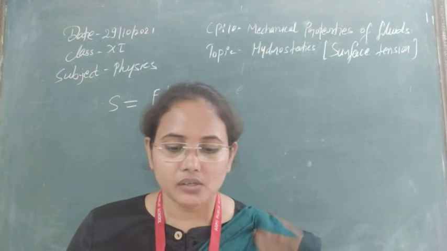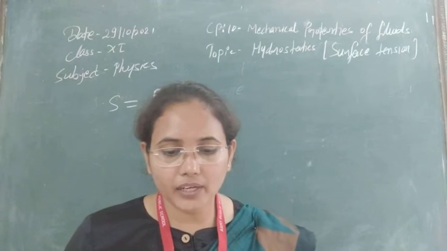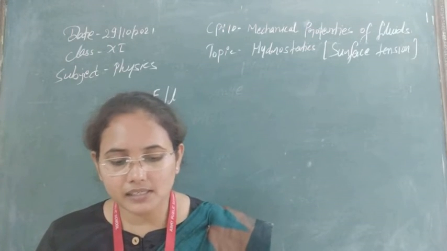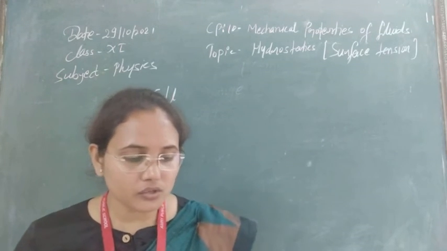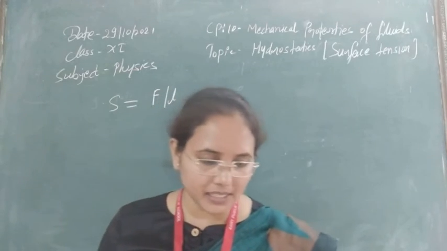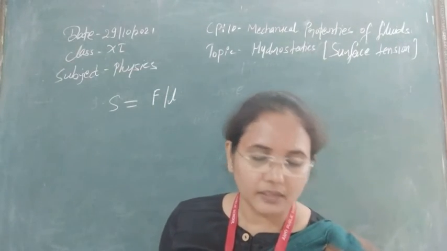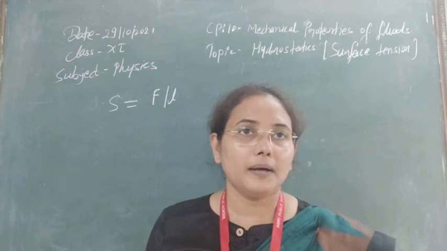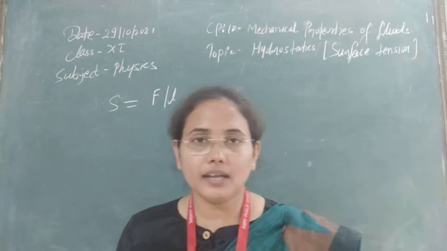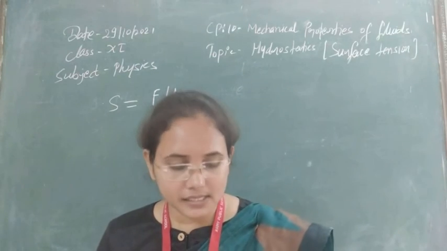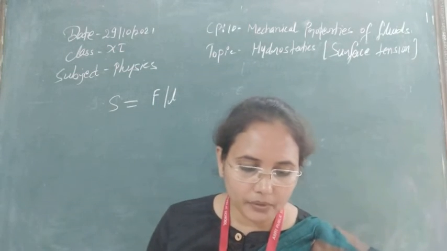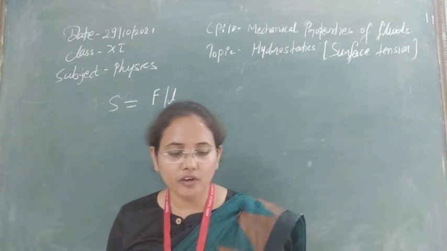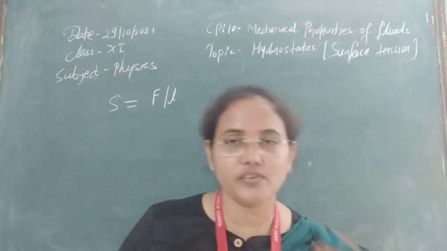Now let's see the next thing here. How can we understand the concept of surface tension through some examples? Let's see some illustrations of surface tension. The first illustration is the raindrop. Raindrops are spherical in shape because each drop tends to acquire minimum surface area due to surface tension, and for a given volume the surface area of a sphere is minimum.